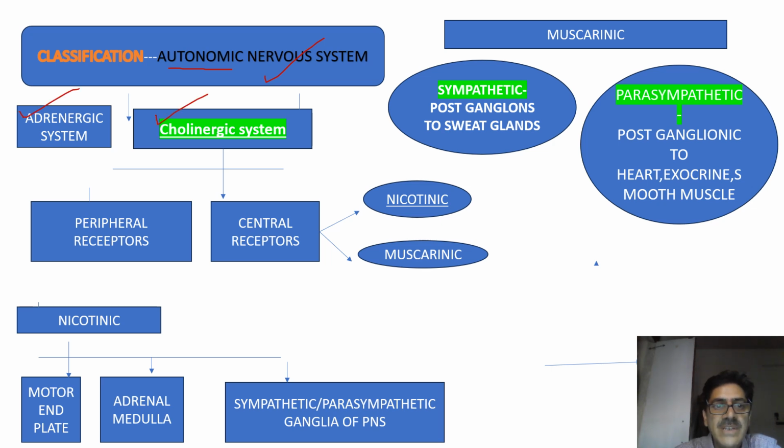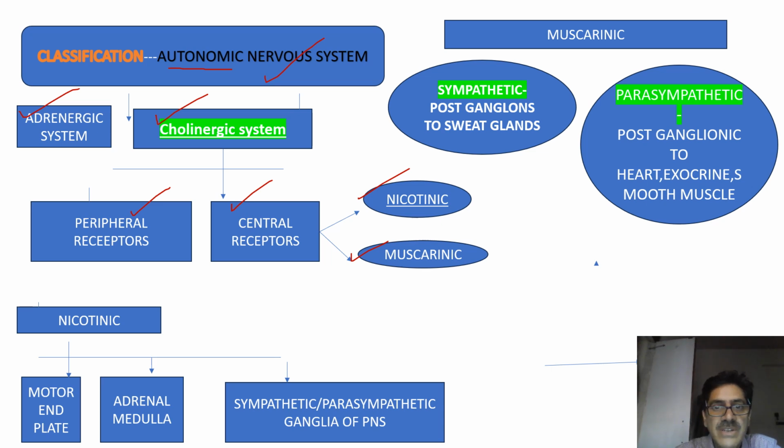And cholinergic nervous system, we'll talk about it. It has two types of receptors: central receptors and peripheral receptors. These receptors, either central or peripheral, can be grouped into two subclasses: nicotinic receptors and muscarinic receptors.